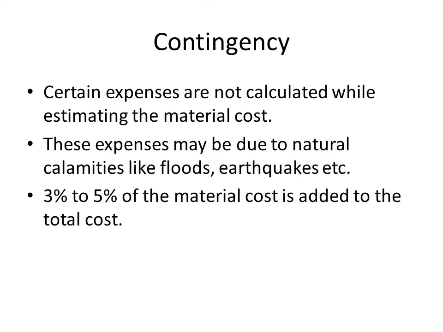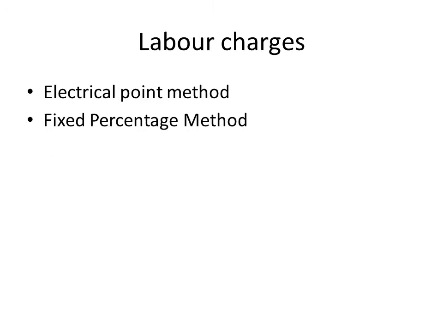Then are the contingency charges. There are certain expenses which are not calculated during estimating the material cost. For example, before starting the project, we don't know what kind of conditions could come during the project. For example, floods, earthquakes, natural calamities. For these conditions, we add 3 to 5% of the material cost to the total cost. These are called contingency charges.